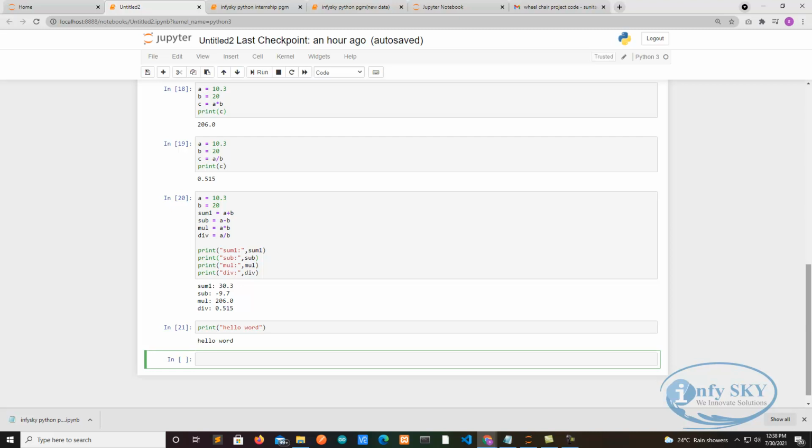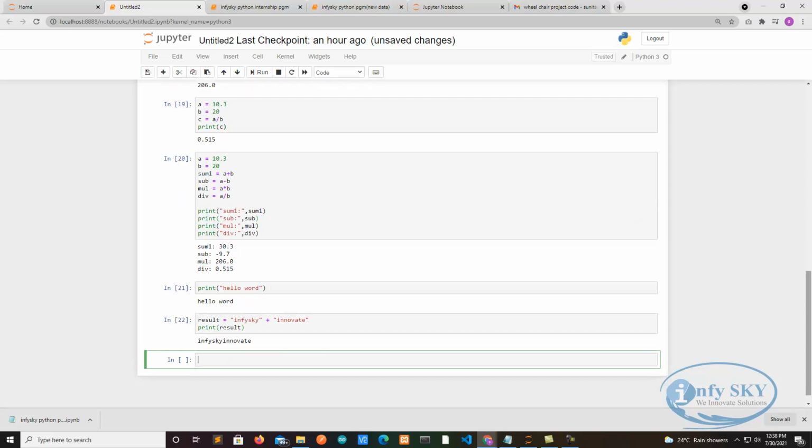Before that we'll take both letters only and do concatenation. I'll take one variable, result is equal to one string plus another string. We'll see whether it will concatenate. Print result.